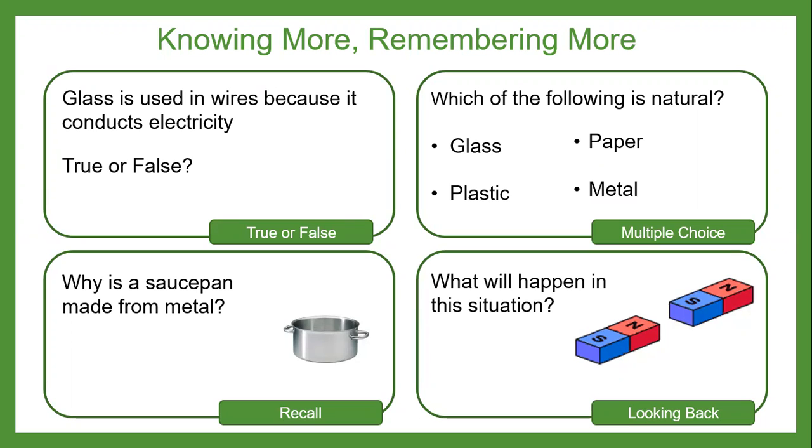Which of the following is natural? Glass, paper, plastic, or metal? Why is a saucepan made from metal?